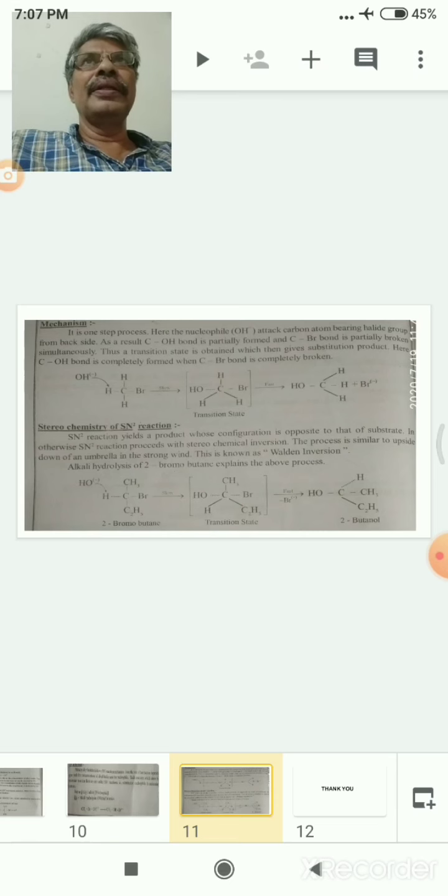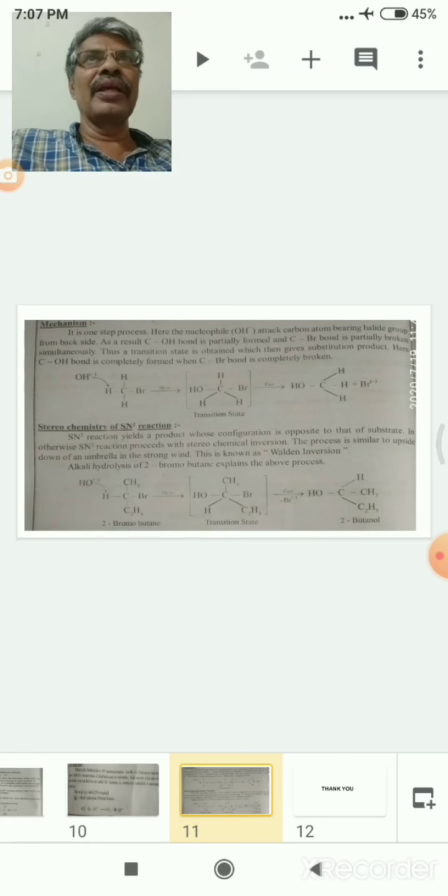Another comparison, benzyl chloride and alkyl halides. Benzyl chloride is more reactive compared with alkyl halides because in benzyl chloride the carbon-chlorine bond is a single bond, and the chlorine is bonded with an sp3 carbon.